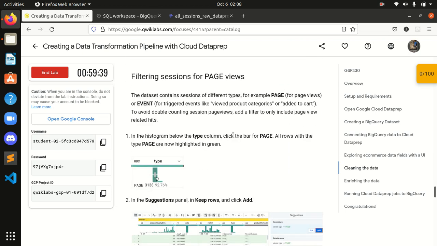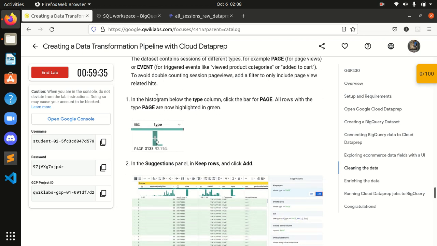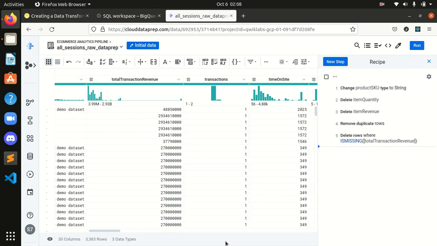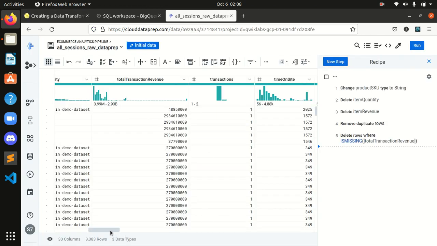Okay. Filtering sessions for page view. First task, in the histogram below the type column, click the bar for page. Okay, let's search where it is. Type column.